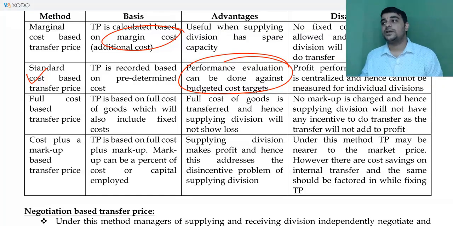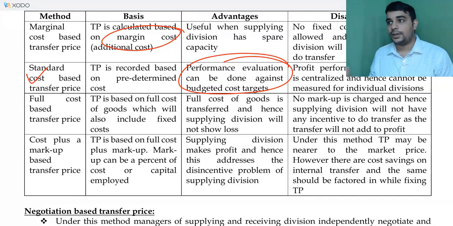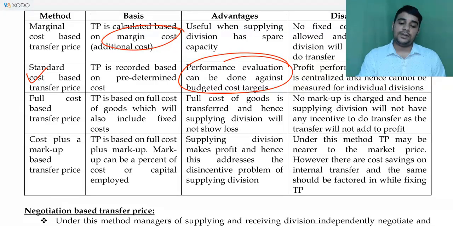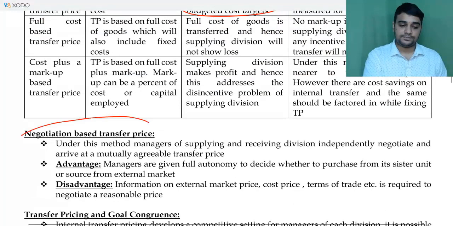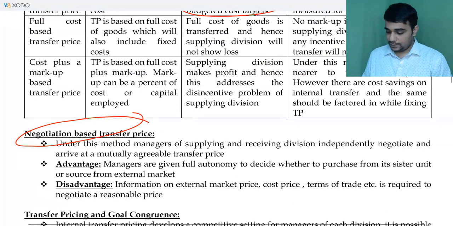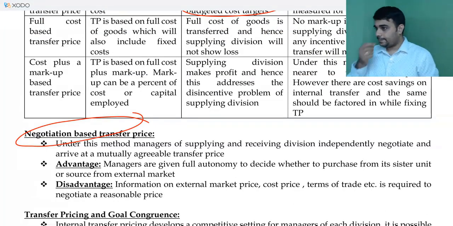Because if I give this to the next division, he will get it at 1500. He saves a lot of money. I don't earn anything. I technically don't earn anything. Because of this, the method comes as negotiation based. So you decide what you want to do.